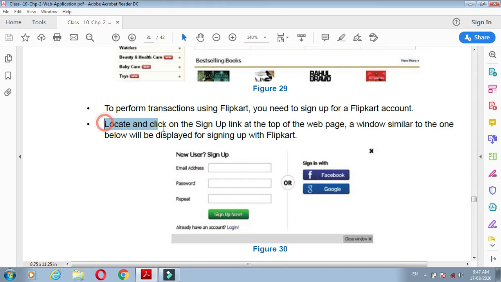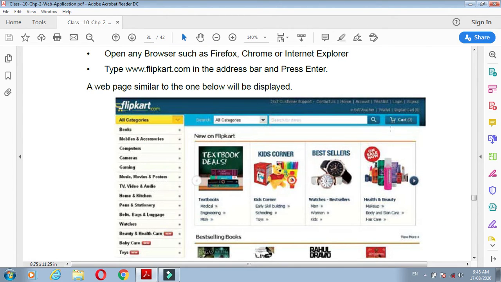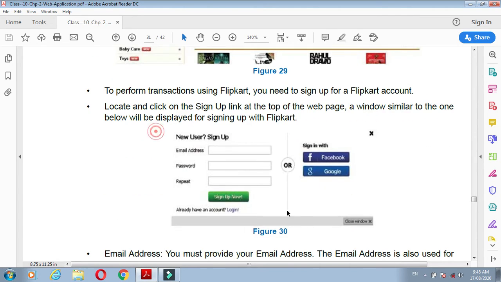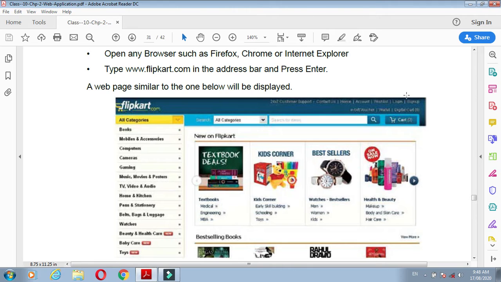See, locate and click on the sign up link. The sign up link is present on Flipkart. Here is the sign up link. Here you can click the sign up, and this window will come in front of you. First you have to click here, sign up.